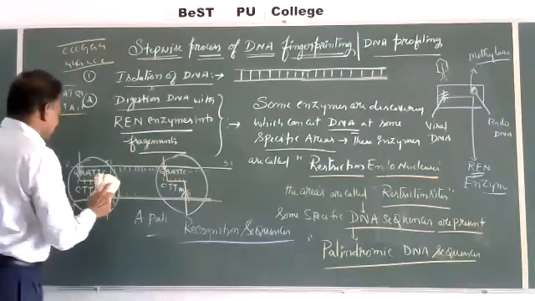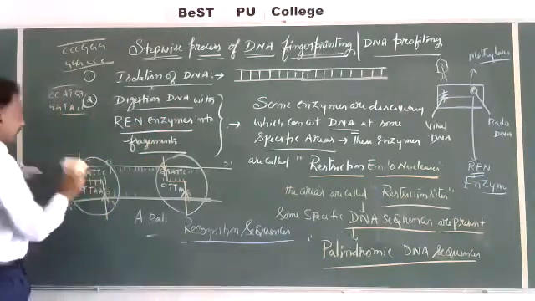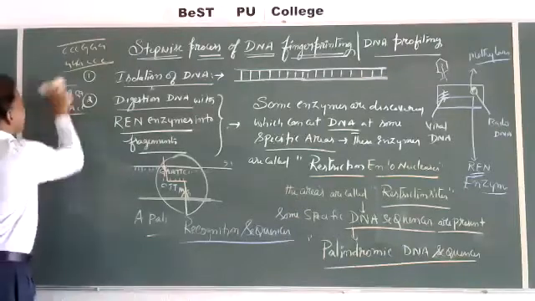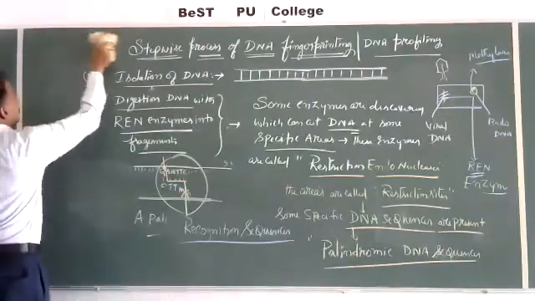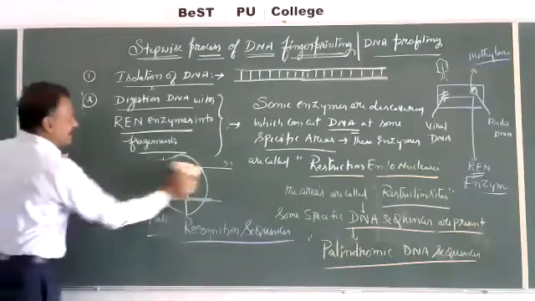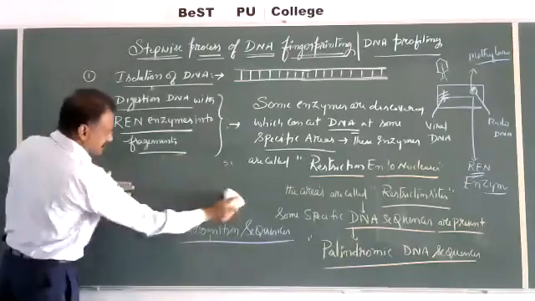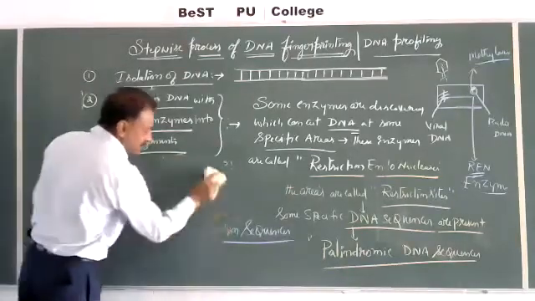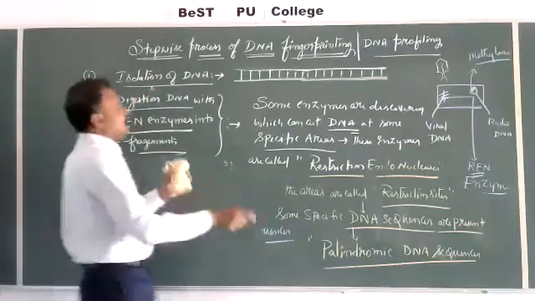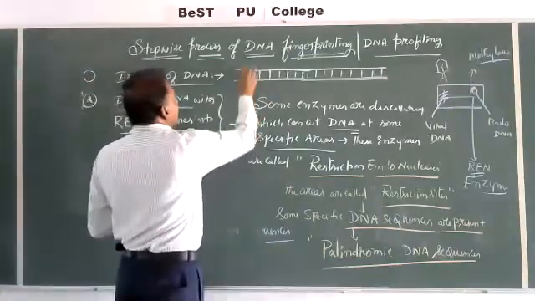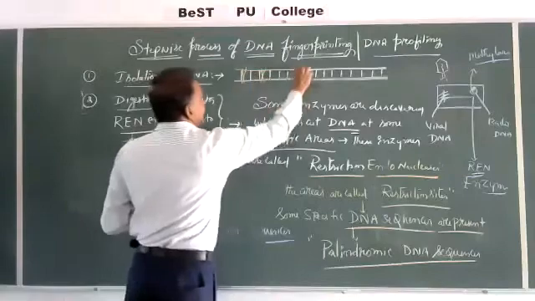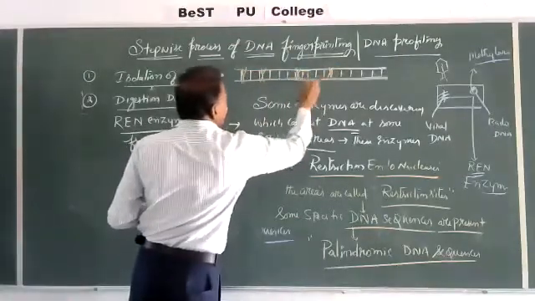Now our second step, first step is isolation of DNA, second is digestion of DNA with restriction endonuclease enzymes into fragments. See here, with the help of restriction endonuclease enzymes, different enzymes, different recognition sequences, they will recognize a particular sequence. They will go to the area and cut into pieces. Here, here, here. This is one piece.